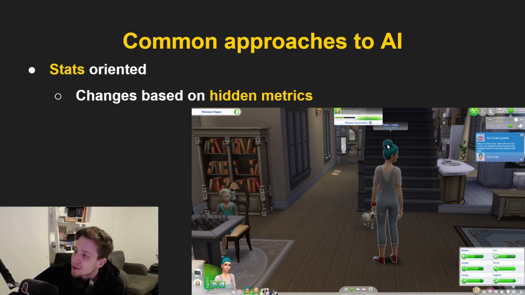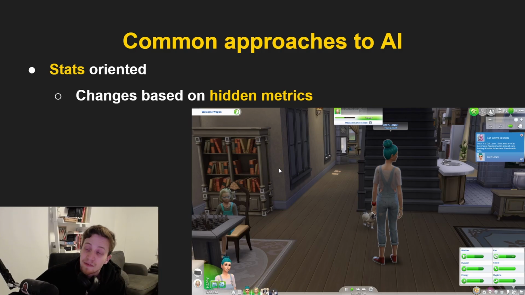As we can see here, we have our character, our Sim, and our Sim has certain metrics. We have here some hunger metric, some energy metric, and perhaps a social metric. And over the day of the Sim, over the time the Sim is active, we will see those metrics changing. So the hunger will slowly go lower and the energy goes slowly lower, etc. And depending on the value of these metrics, this Sim will do different actions. If its hunger is very low, it will have to go eat food. If its energy is very low, it will have to go to sleep.